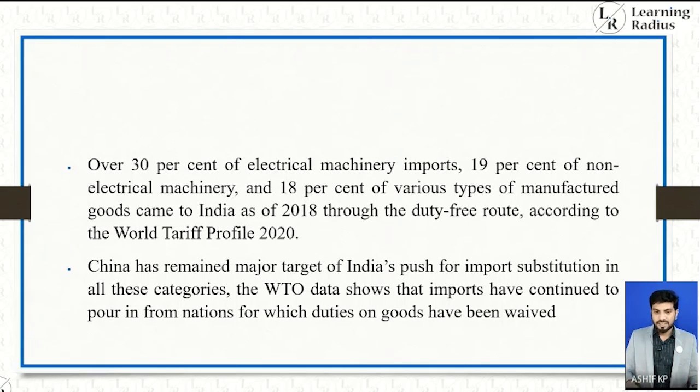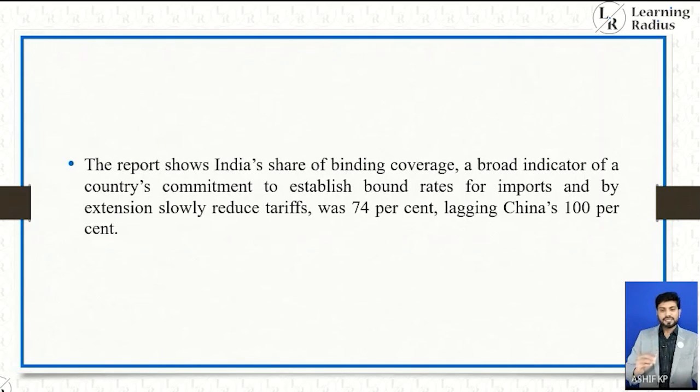China has remained a major target of India's push for import substitution in all these categories. The WTO data shows that imports have continued to pour in from nations for which duties on goods have been waived. The report shows that India's share of binding coverage, a broad indicator of a country's commitment to establish bound rates for imports and by extension slowly reduce tariffs, was 74%, lagging China's 100%.